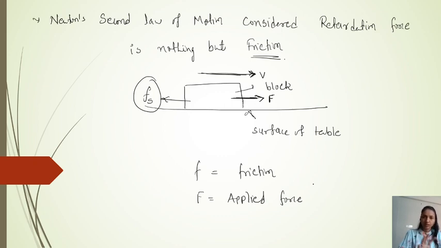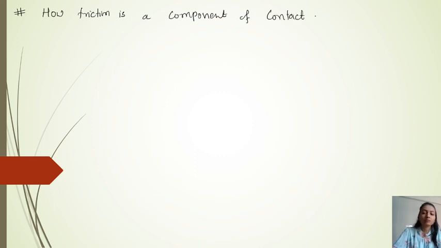Okay, right? Understand the direction of the friction, which is always opposite to the applied force, or we can say it is opposite to the relative motion. Okay, so now we take another thing, and that is how the friction is a component of contact force, right? Because we always consider the contact force, right?